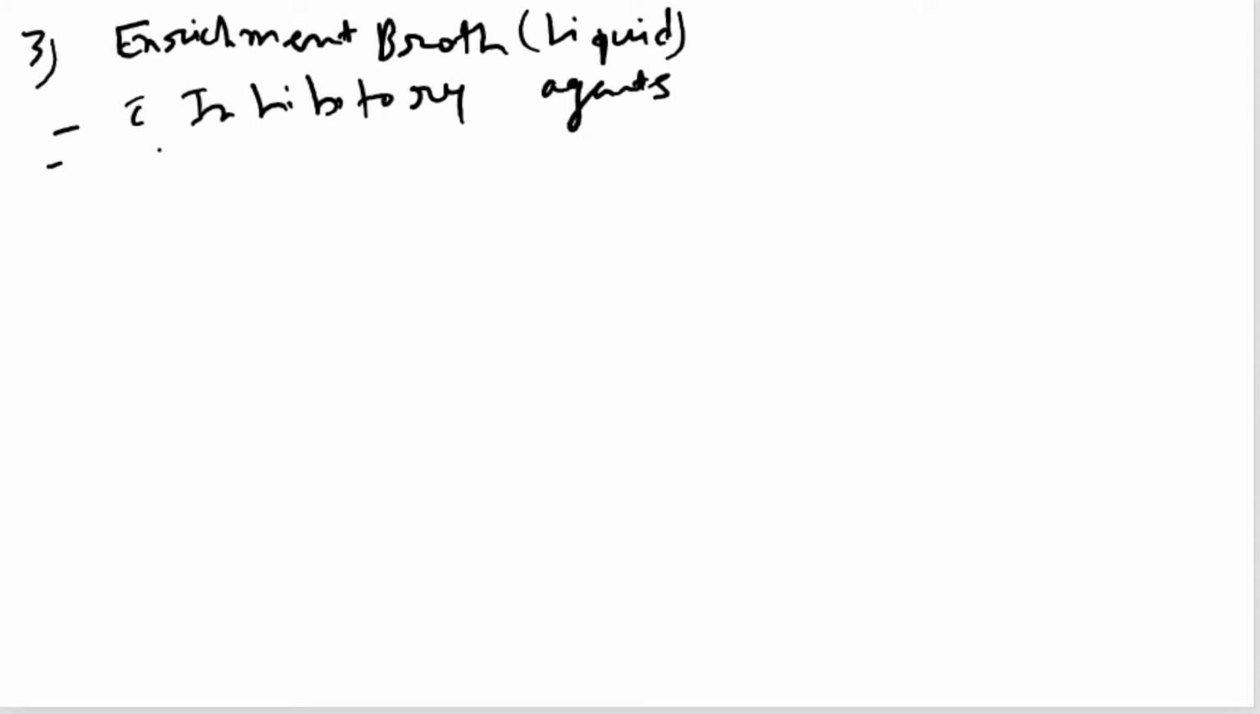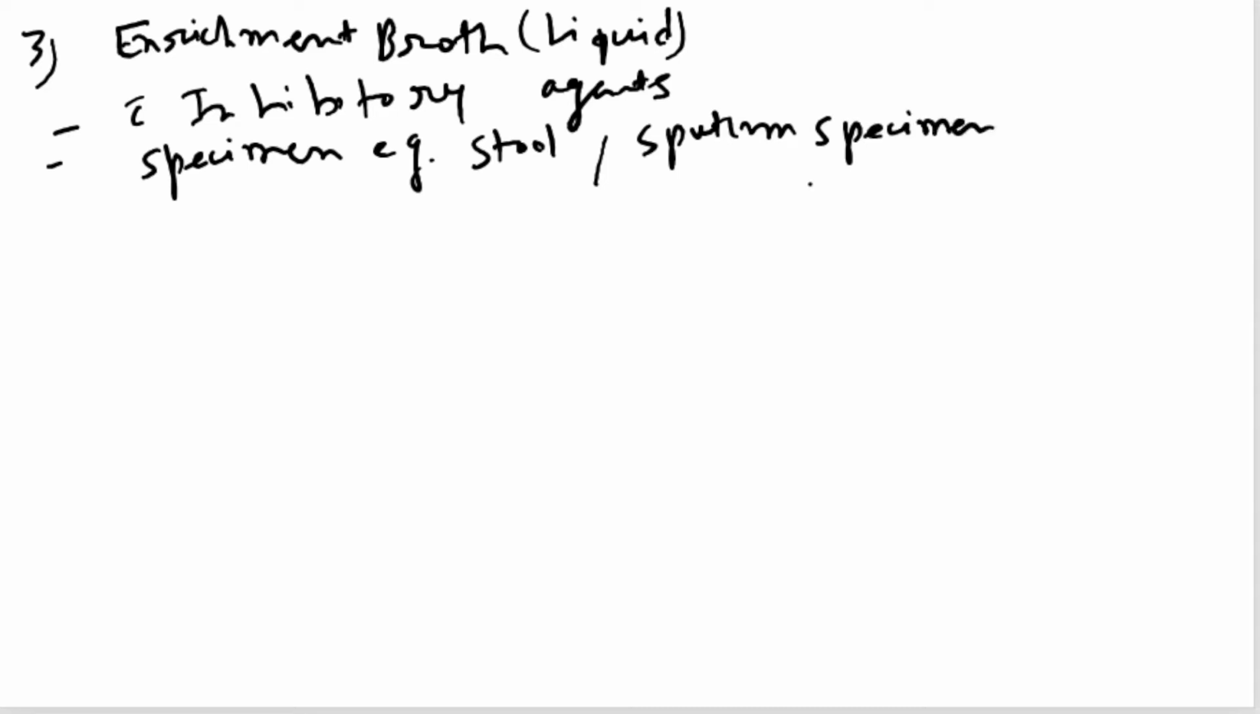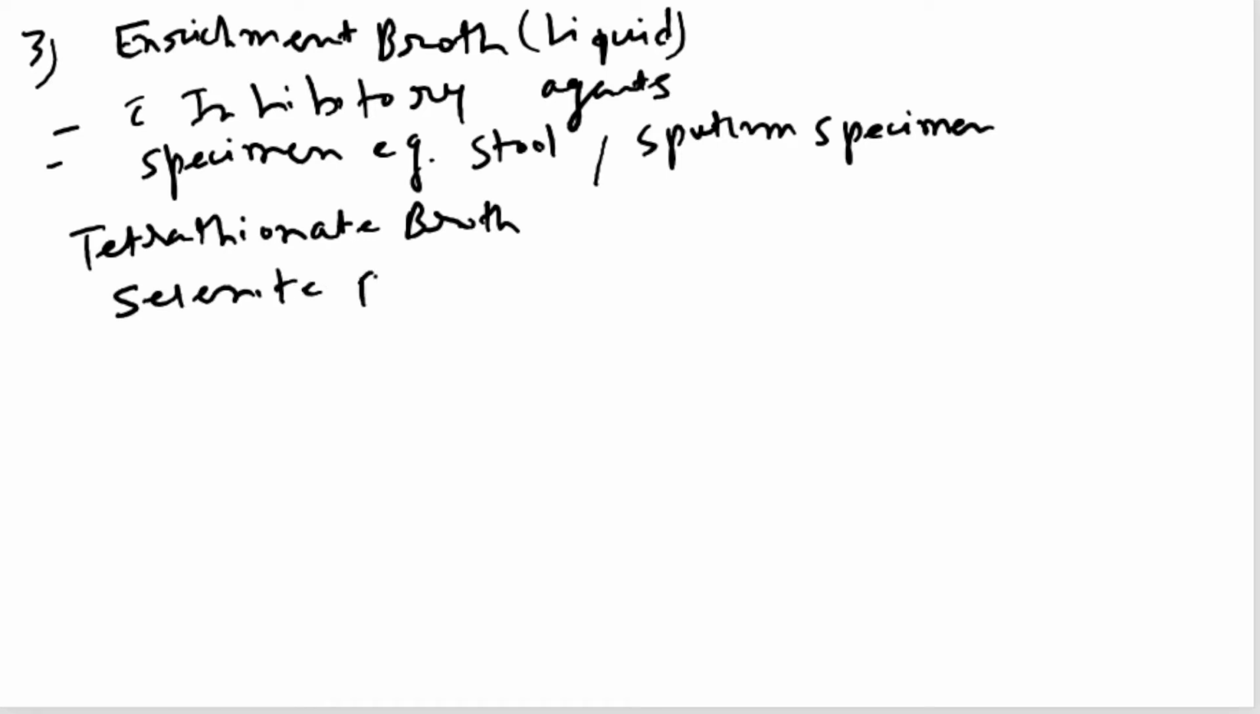Like a stool specimen or sputum specimen, right? So when we have to use a stool or a sputum specimen to isolate a certain group of bacteria, we use enrichment broth. Examples: tetrathionate broth, selenite F broth, then we have alkaline peptone water.